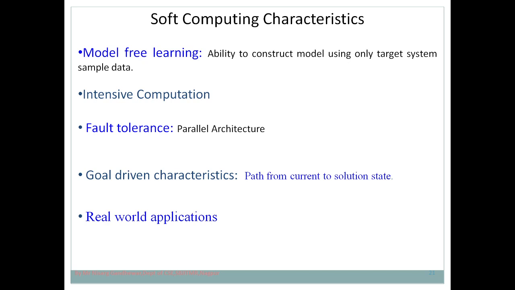Now the next characteristic is that it is fault tolerant. In what sense are we saying that soft computing has the feature of fault tolerance? Fault tolerance means that though there is a failure of any entity, the work should not get stopped, work must go on. Is it possible in case of soft computing, and how is it possible? The thing is very simple. In case of soft computing, you will see parallel architecture. Now, in order to demonstrate this, I will explain with an example.